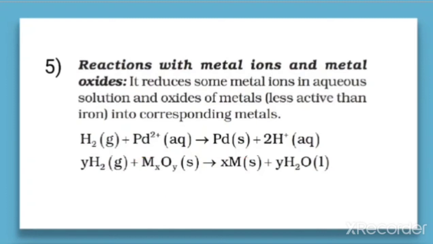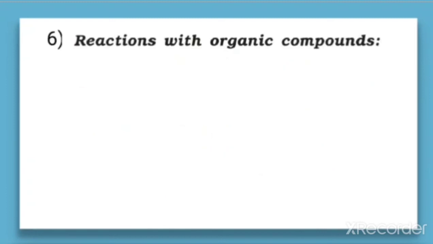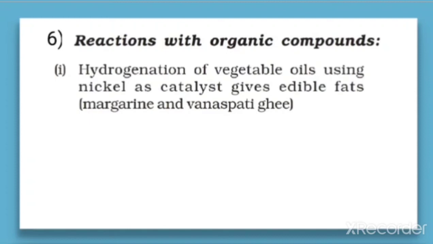Next important reaction for hydrogen is with organic compounds. Organic compounds are compounds usually made of carbon, hydrogen and oxygen. The first reaction is hydrogenation of vegetable oils. Using nickel as a catalyst, it gives edible fats, that is the vanaspati ghee. Vanaspati ghee, the dalda which we use at home, is actually formed by the hydrogenation of